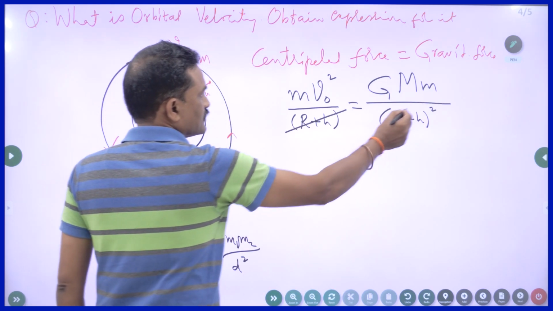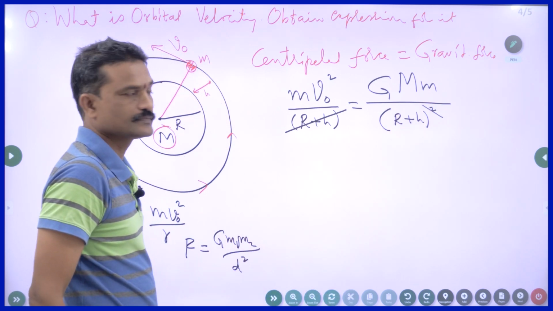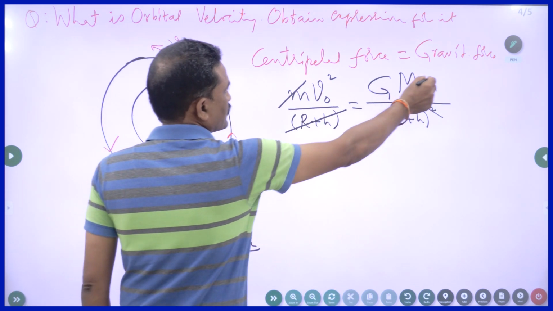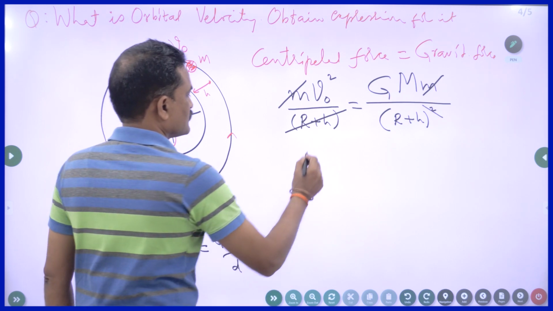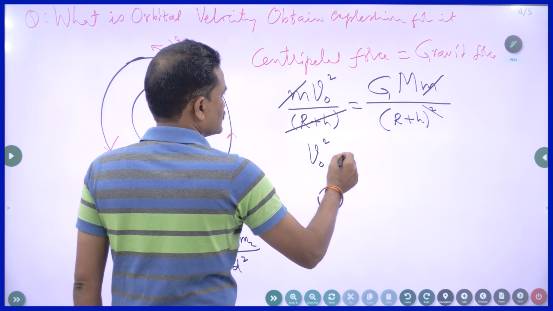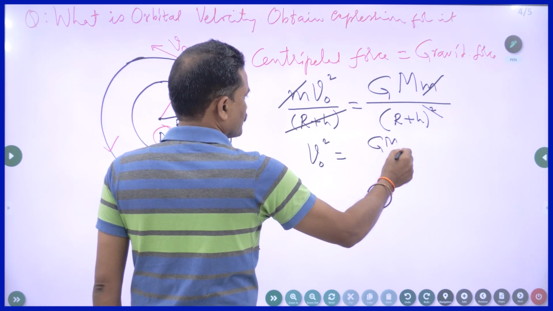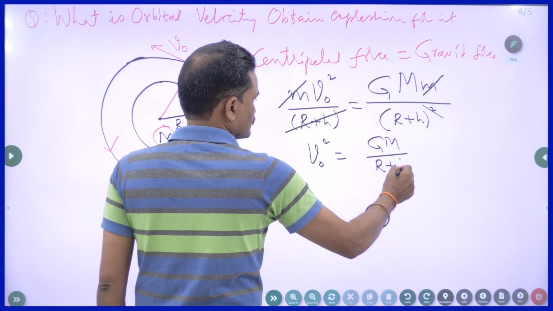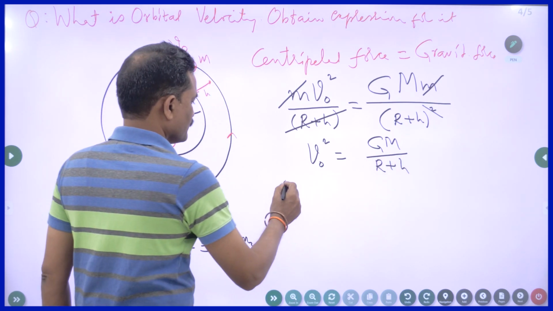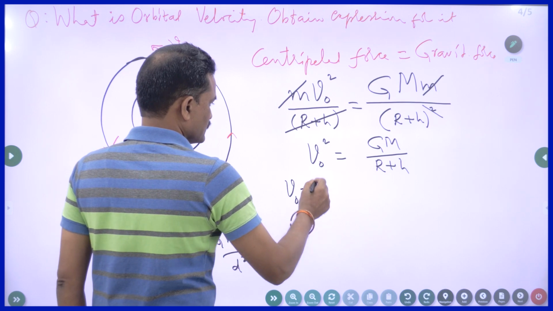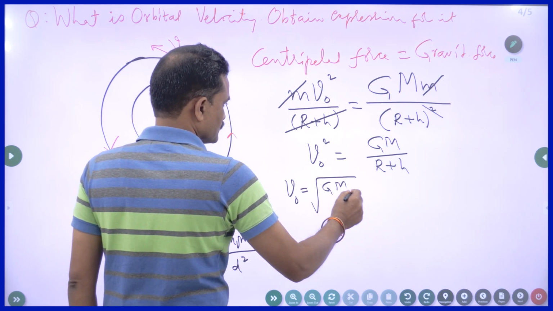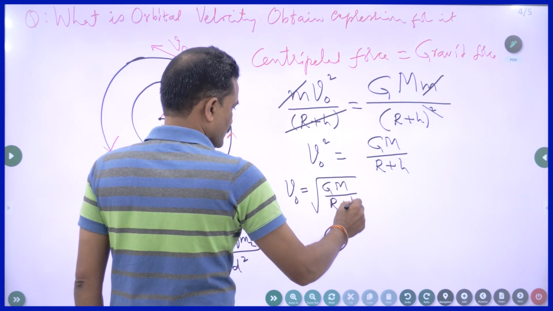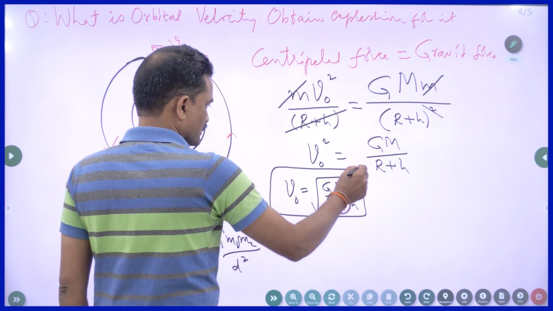So this and this get cancelled, and even small m gets cancelled. So you will get vo square is equal to GM by R plus h. If you want, vo is equal to under root GM by R plus h. Even if you write up to this, you will get full marks.